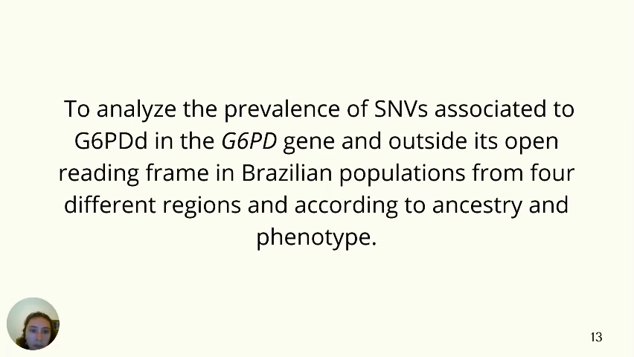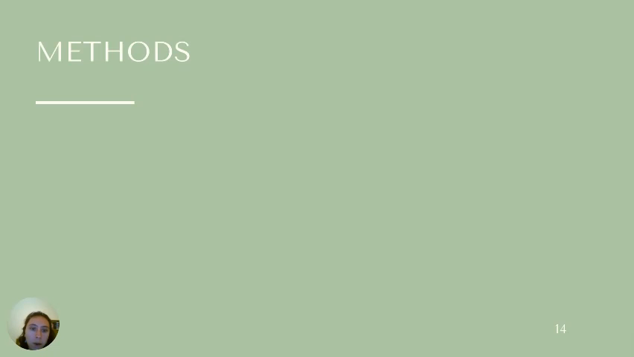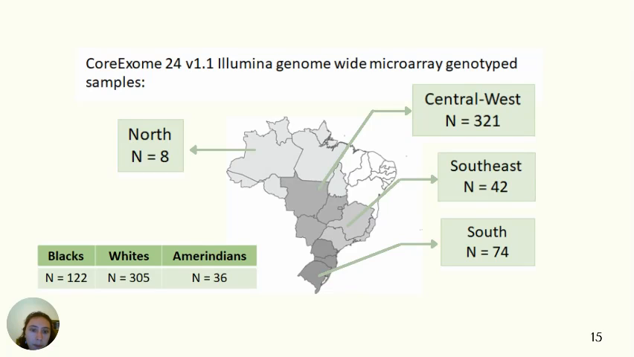Considering that, the aims of this work were to analyze the prevalence of variants associated with G6PD deficiency in the G6PD gene and outside its open reading frame in Brazilian populations from 4 different regions and according to ancestry and phenotype. To do that, we analyzed a sample from the north, the central west, the southeast, and the south of Brazil, genotyped by the Illumina genome-wide microarray, including samples of self-classified blacks, whites, and self-declared Amerindians.